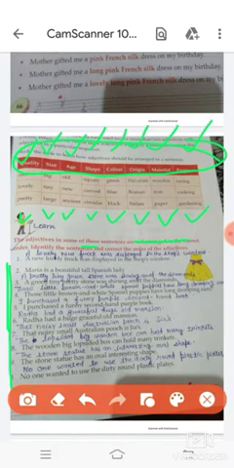Correct order is: firstly quality, then size, age, shape, color, origin, material and purpose. We have to identify the sentences and write them in the correct order of adjectives.